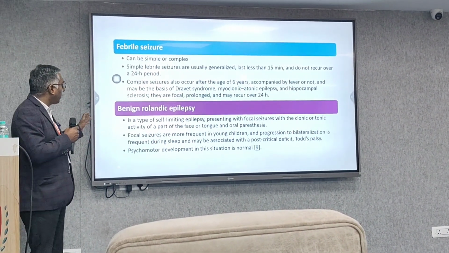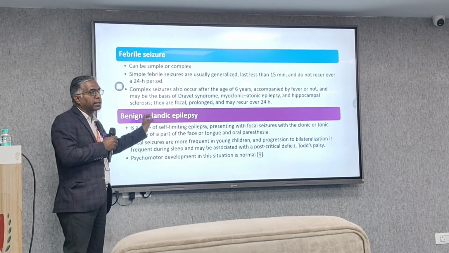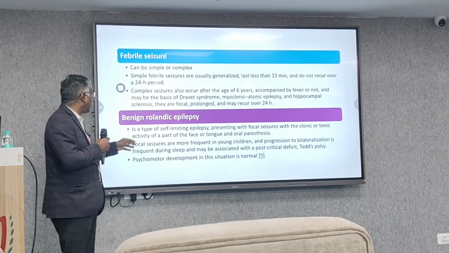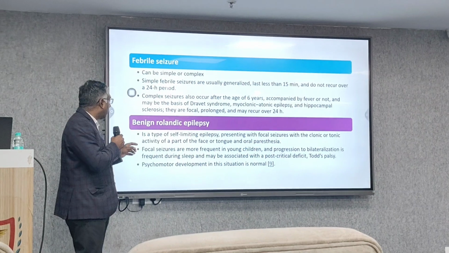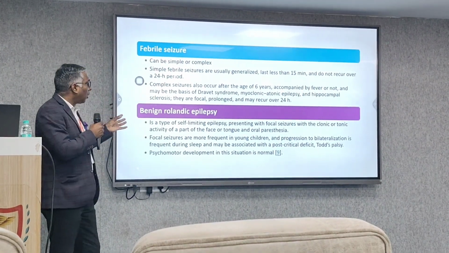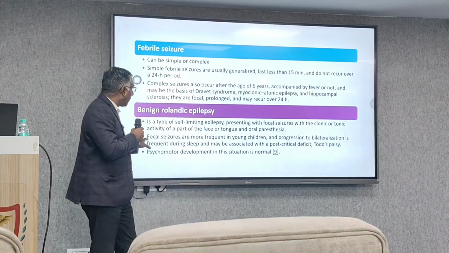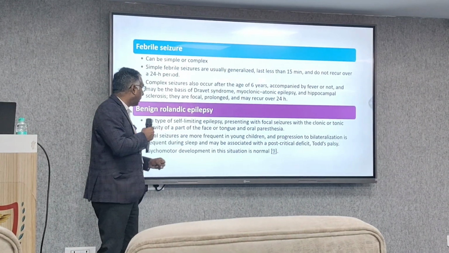Next syndrome is benign Rolandic epilepsy. Rolandic is basically an area of the brain. There is a problem in that area of the brain leading to that sort of syndrome. It is a self-limiting epilepsy presenting with a focal seizure with tonic or clonic activity of the face, tongue, or oral area. Because of the involvement of the Rolandic part, that abnormal movement is limited to the face, tongue, and oral areas.